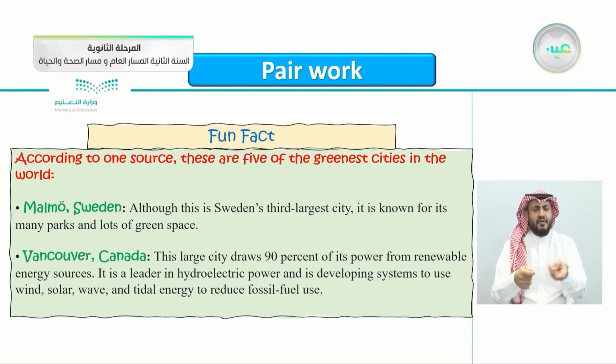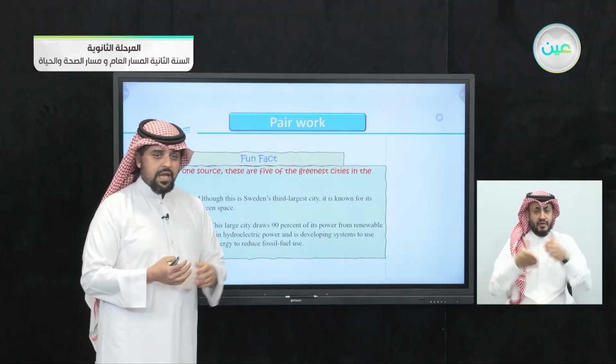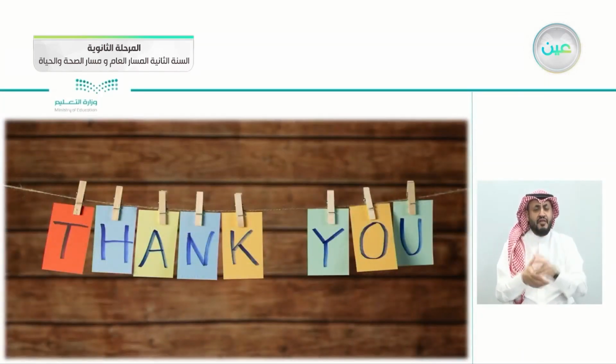It is a leader in hydroelectric power, and it's developing systems to use wind, solar, wave, and tidal energy to reduce fossil fuel use. So Vancouver, Canada tries to get its electricity not from fossil fuel, but from wind and the waves, and tidal energy, all to reduce fossil fuel use.